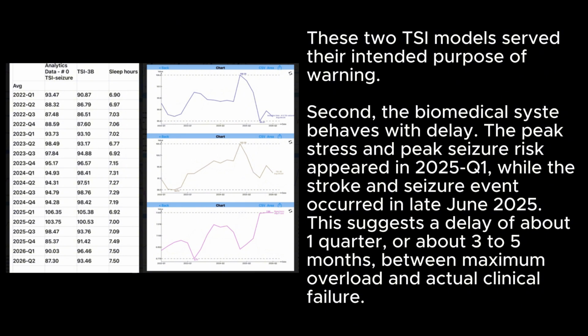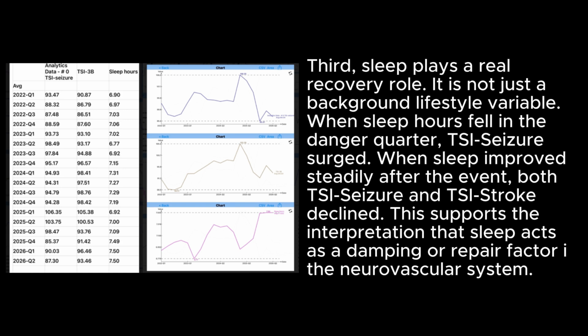This suggests a delay of about 1 quarter, or about 3 to 5 months, between maximum overload and actual clinical failure. Third, sleep plays a real recovery role. It is not just a background lifestyle variable. When sleep hours fell in the danger quarter, TSI seizure surged. When sleep improved steadily after the event, both TSI seizure and TSI stroke declined. This supports the interpretation that sleep acts as a damping or repair factor of the neurovascular system.